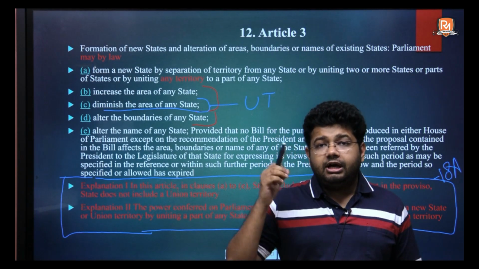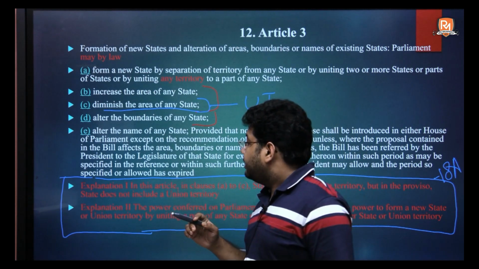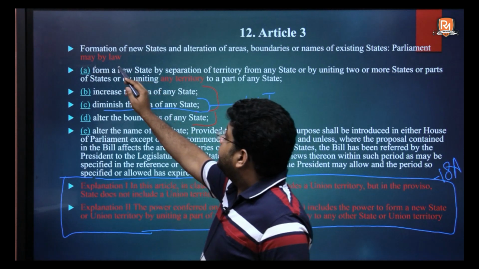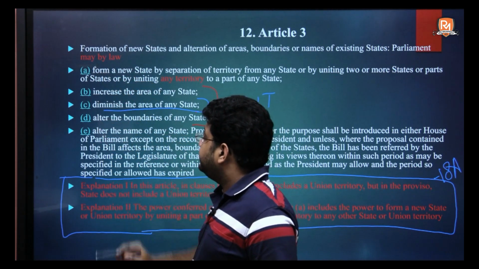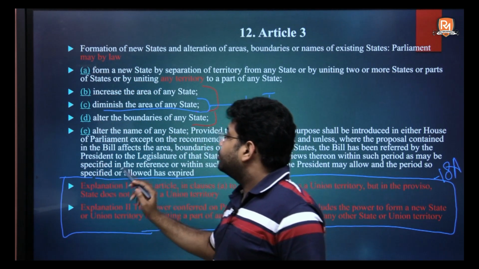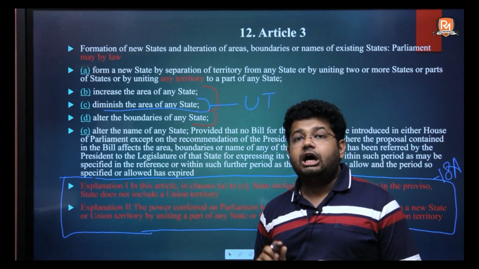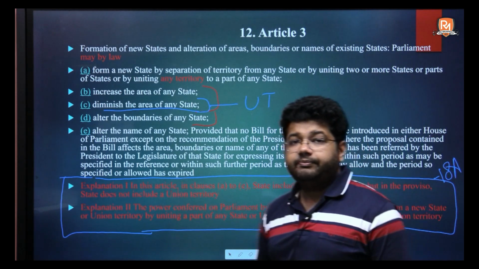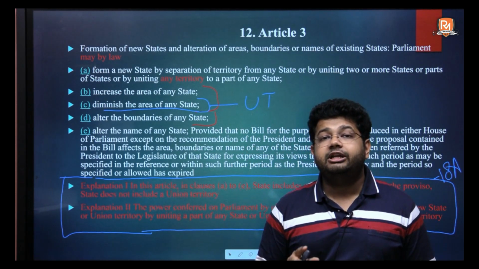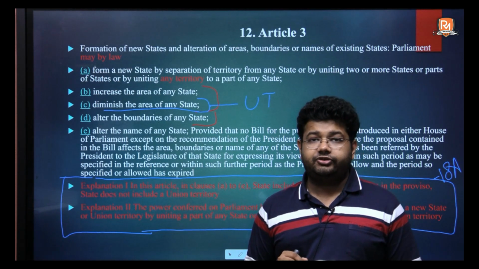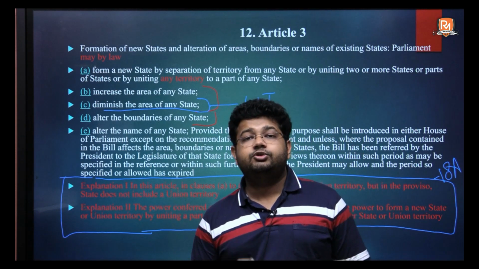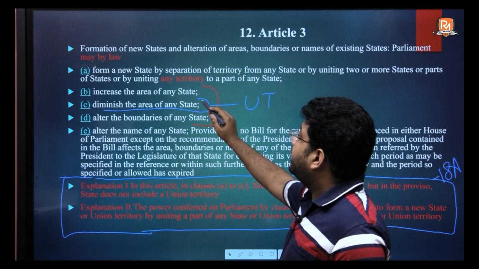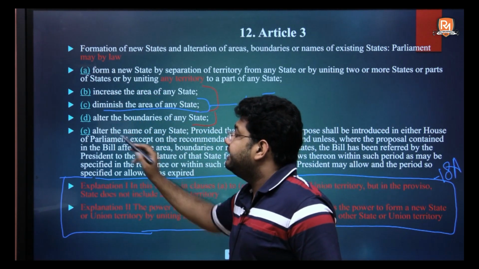So, moving a little back, we will see that in 1960 only 3A, B, C, D, E and a proviso were part of Article 3. However, by the 18th Amendment Act in 1966, two explanations were added to Article 3. By means of these two explanations, the Union territory was read as part of A, B, C, D and E.